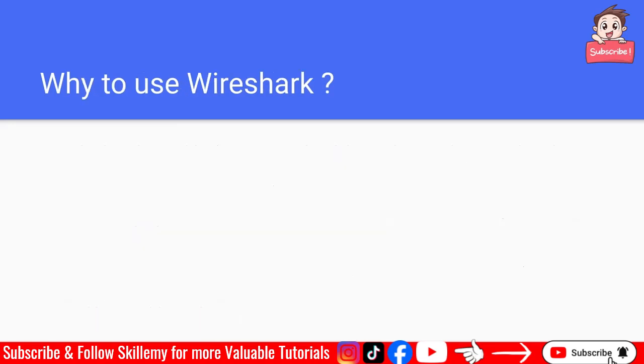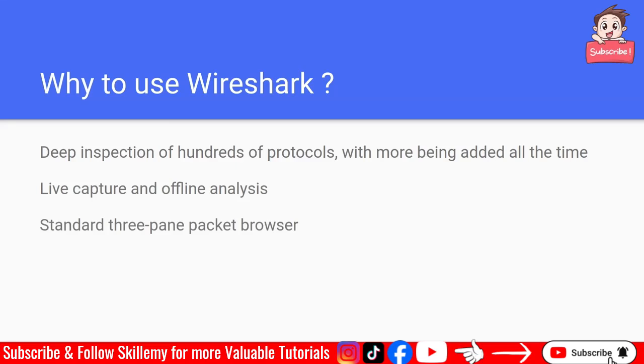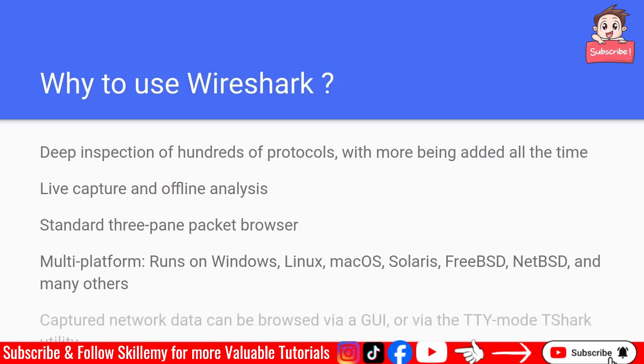Now the question is, why use Wireshark? Wireshark provides many very important features like deep inspection of hundreds of protocols, with more being added all the time, live capture and offline analysis, a standard three-pane packet browser, and multi-platform support, so it runs on Windows, Linux, macOS, Solaris, FreeBSD, NetBSD, and many others. Captured network data can be browsed via the GUI, graphical user interface, or via the TTY, teletype mode, which is the CLI, the TShark utility.